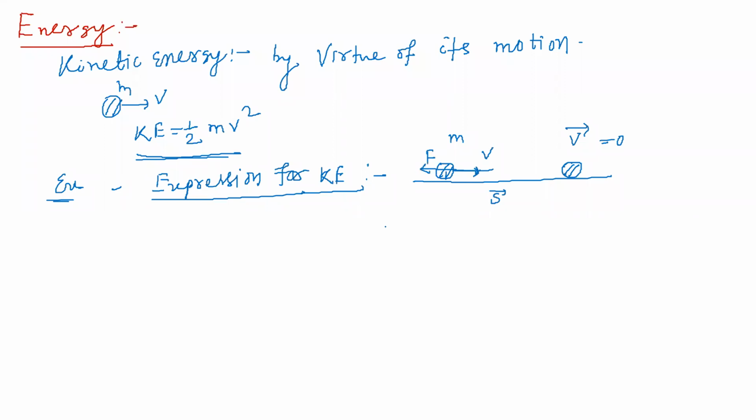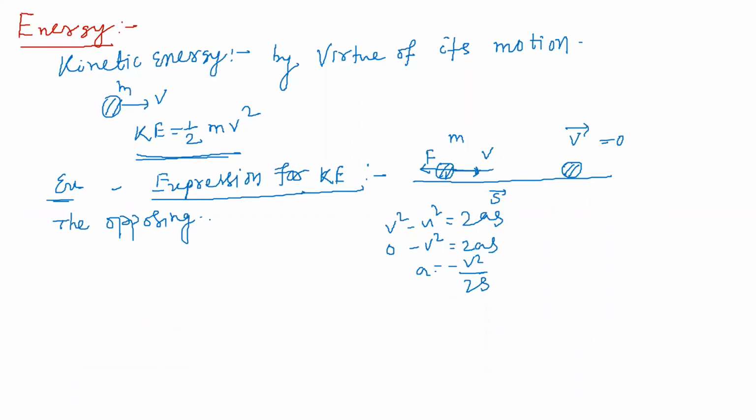Students, you know v square minus u square is equal to 2as. Finally it comes to zero, so final velocity is 0 and initial velocity v we have taken, so 0 square minus v square is equal to 2as. So a is equal to how much, students? Minus v square by 2s. Correct? That is the acceleration. Actually, the opposing force on the body, right?